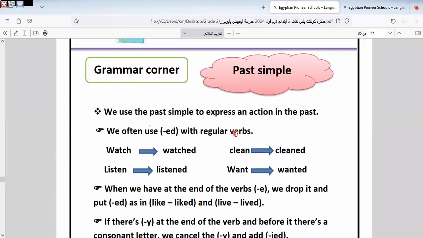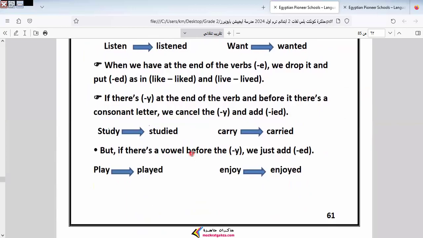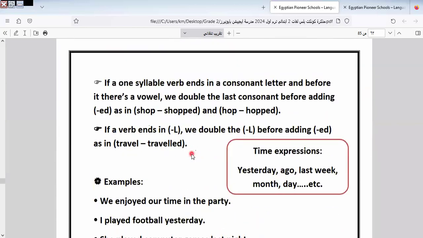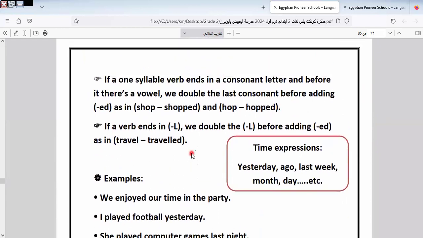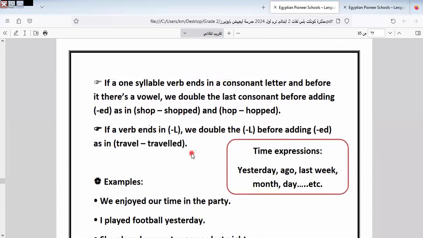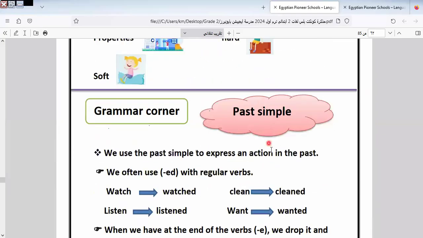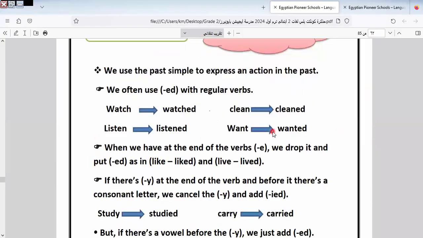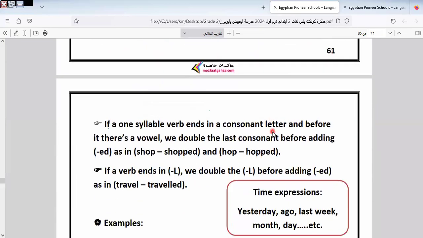In this part, we also talk about the past simple tense, but in the last one, we talked about the verb to be, was and were. Here we talk about the main verb that we put in the past simple tense, adding ed to the verb, or the verb changes completely, as we told you before, like the irregular verbs go, went, drink, drank. All these verbs are called irregular verbs. You must study the irregular verbs because it's important to answer any sentence in the past simple form or past perfect later.